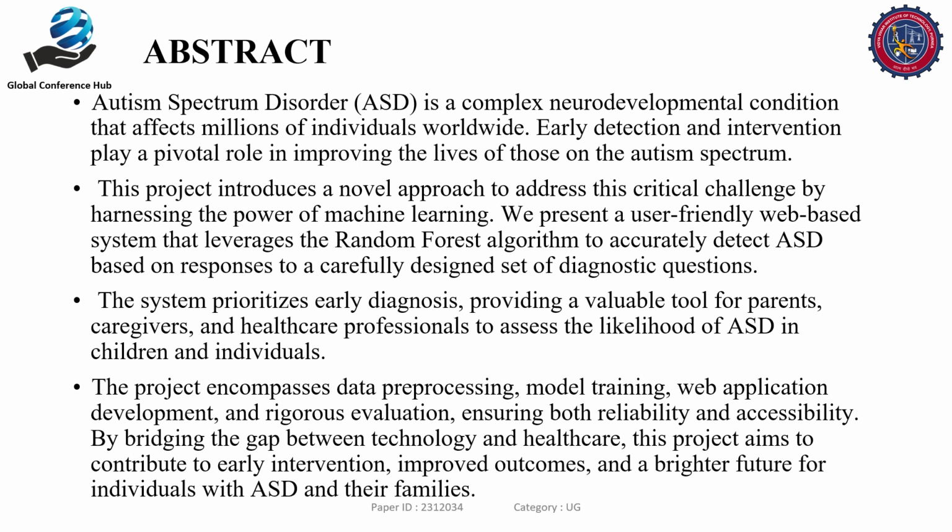The main abstract of our project is: autism spectrum disorder is a complex neurodevelopmental condition that affects millions of individuals worldwide. Early detection and intervention play a pivotal role in improving the lives of people on the autism spectrum. So this project introduces a novel approach to address this critical challenge by harnessing the power of machine learning. We have presented a user-friendly web-based system that leverages the random forest algorithm to predict autism spectrum disorder accurately, based on responses to a carefully designed set of diagnostic questions.